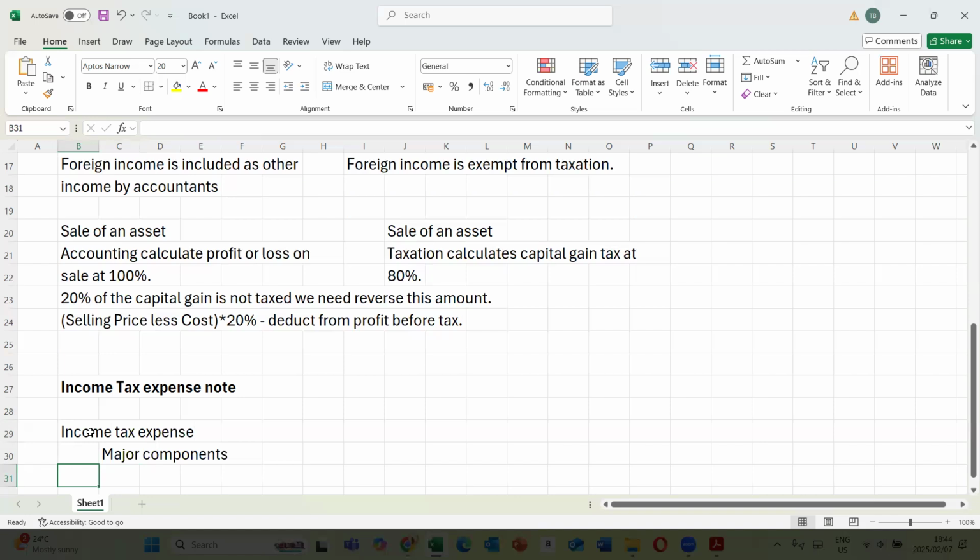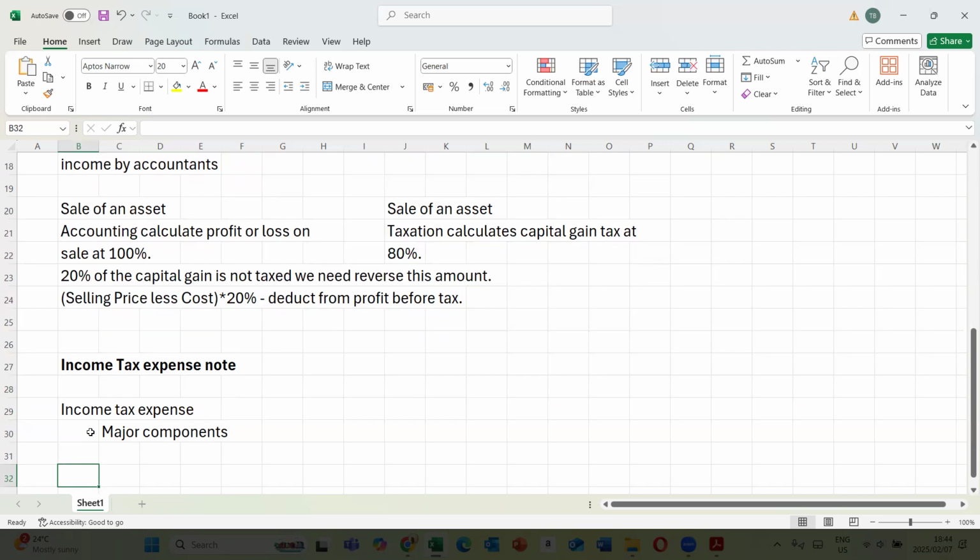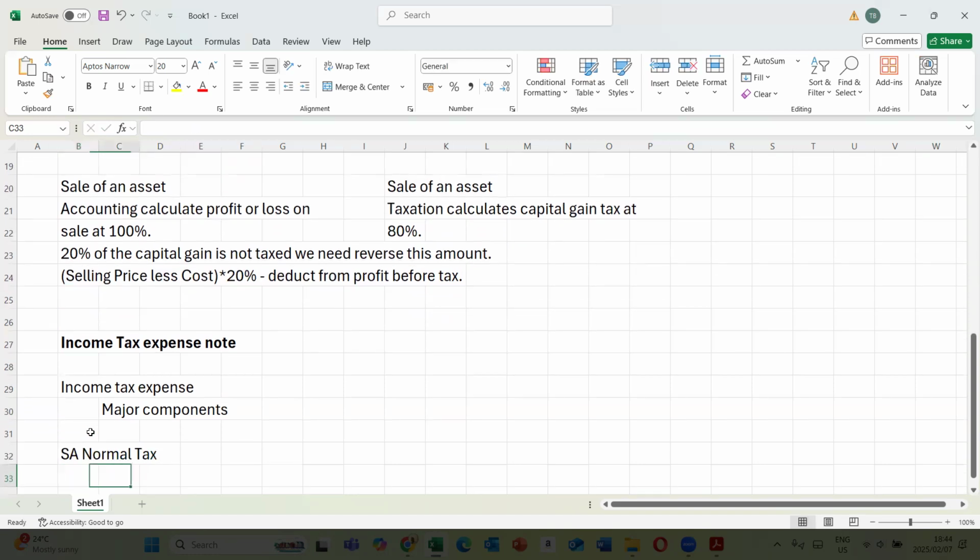It also includes changing tax rate. So let's look at the income tax expense note. We have SA normal tax. SA normal tax is made up of current year tax, which is the normal tax that you calculate there.